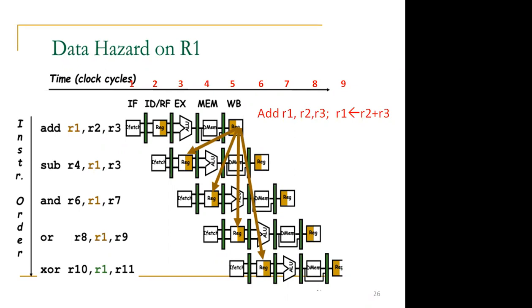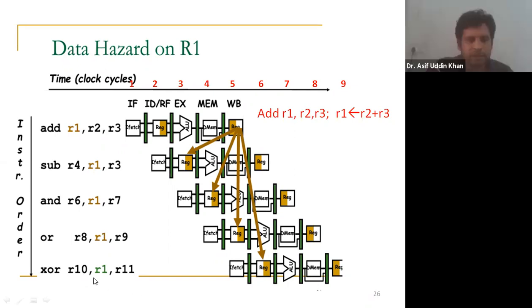No, sir. No, because see, this instruction's ID is done in clock cycle number 6. Okay, and in ID the register read operation will be done, so R1 and R11 will be read here. There is no problem with R11. The problem was only with the R1 register, and R1 is ready now because R1 is written in clock cycle number 5. Now it is ready, so it can read from here. Okay, so there is no problem in this instruction, but the problem is with these 3 instructions. So there is data hazard in these 3 instructions on the register R1. Okay, so this is your data hazard.